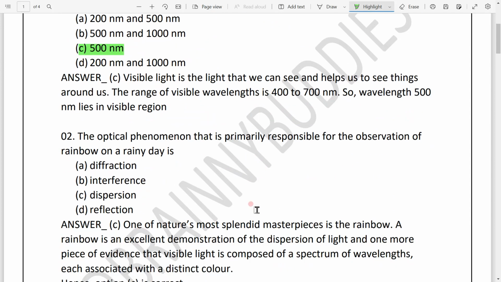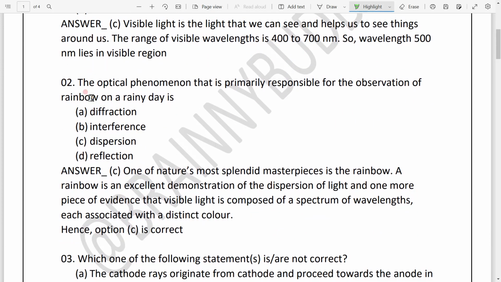Now let's move to our next question: the optical phenomenon that is primarily responsible for the observation of a rainbow on a rainy day is. It's a very beautiful question, as it's about a very splendid phenomenon, the rainbow.